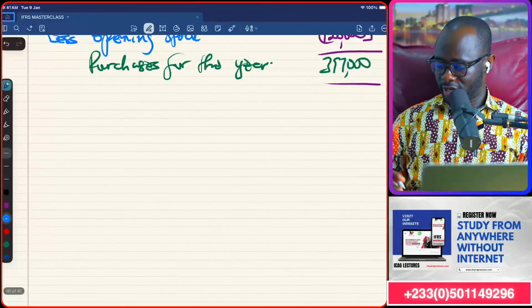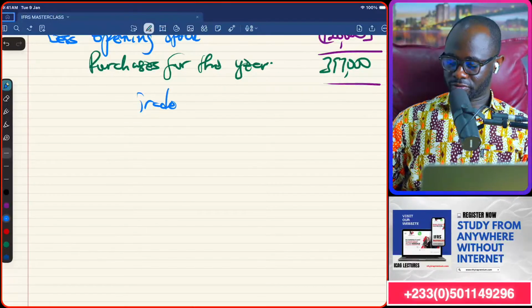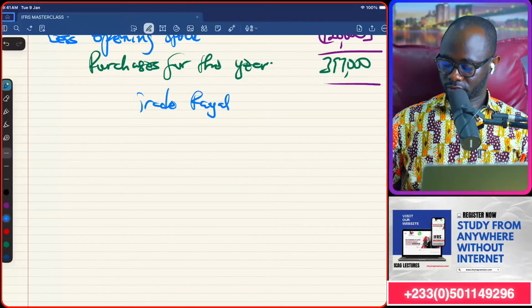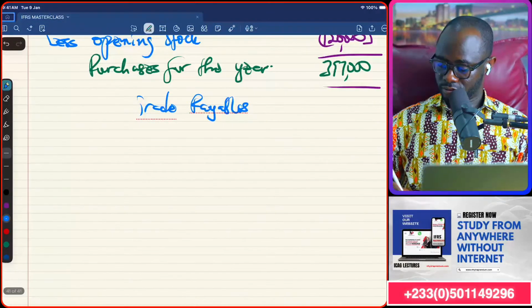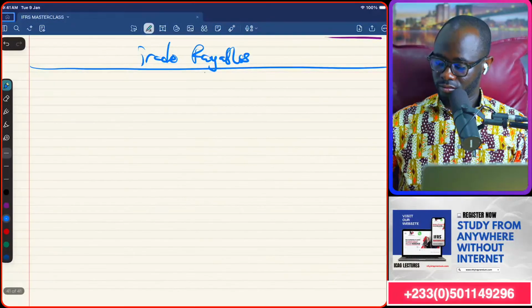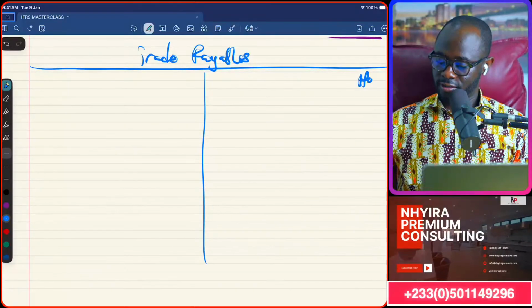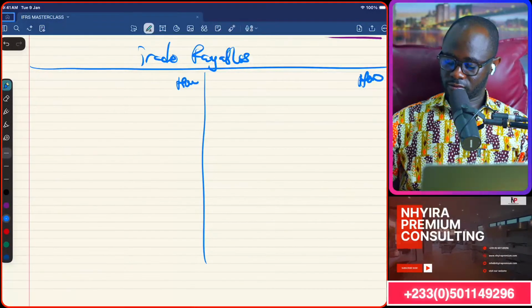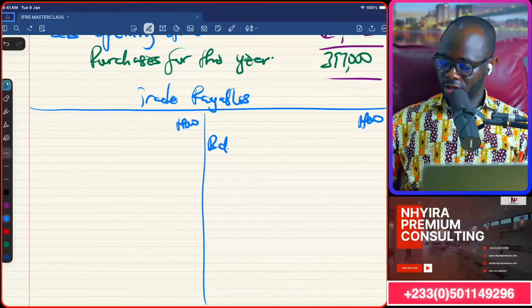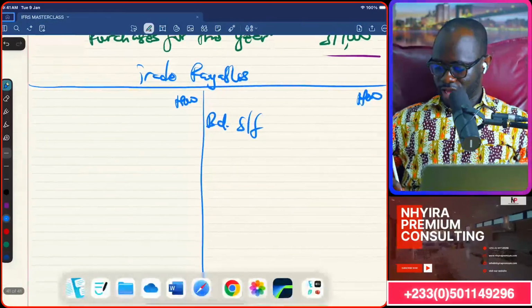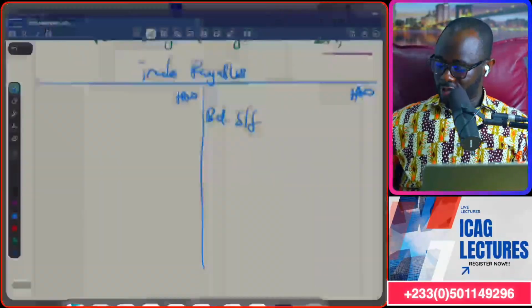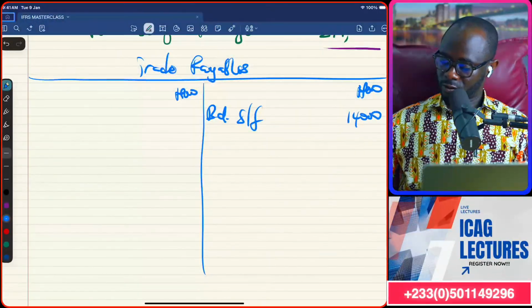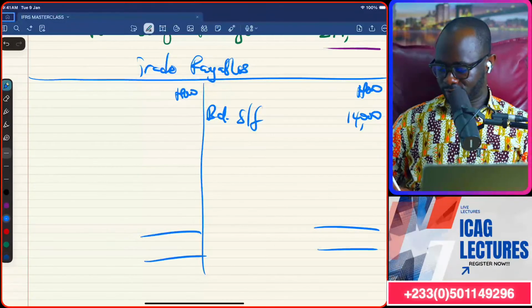Now let's prepare the trade payables control account. So trade payables. Bring in the opening figure, which will be last year's figure. How much we got? 14,000. We close the account.